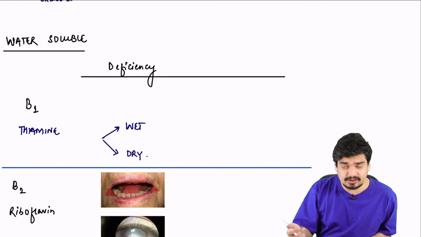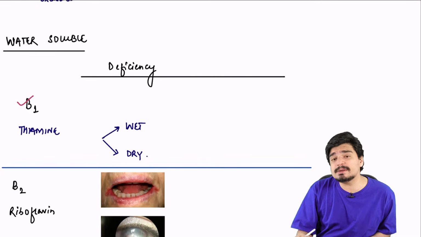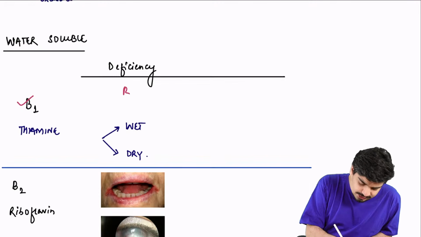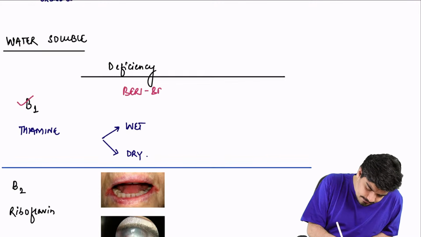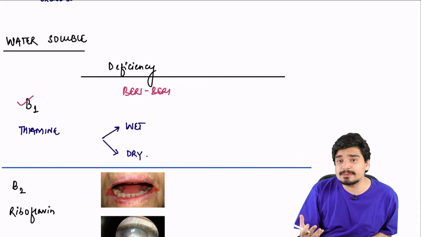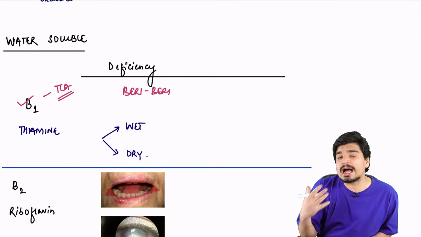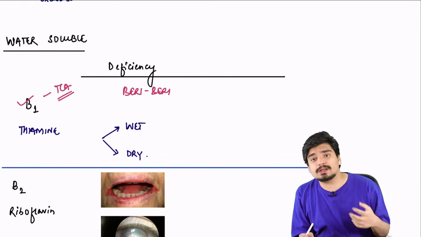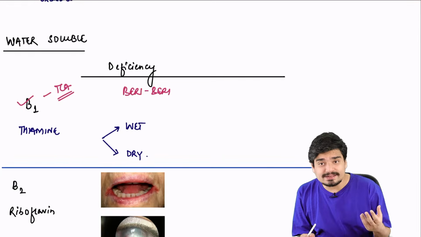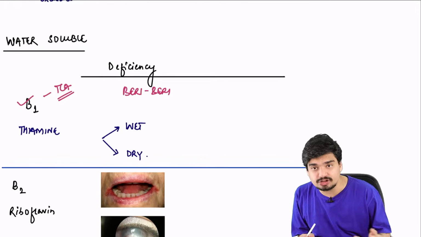What will happen if there is a deficiency? So we first have vitamin B1. Vitamin B1 is thiamine. We all know its deficiency leads to what? Its deficiency leads to beriberi. What's the main function of thiamine in the body? Remember, it's important for your TCA cycle. And what happens in beriberi? There are two types of beriberi. See, vitamin B1 is important for TCA cycle. TCA cycle is important for energy generation, ATP synthesis.